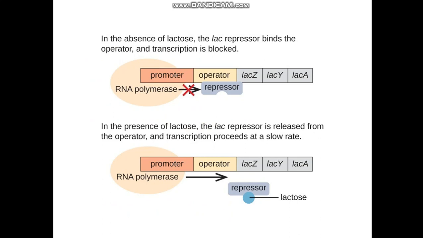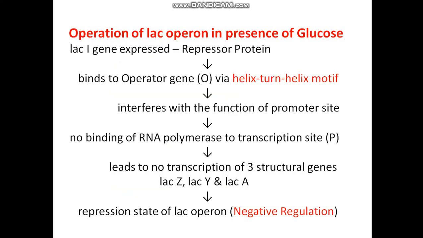What happens in the absence of lactose? The repressor is attached to the operator site and RNA polymerase cannot identify the initiation complex and the transcription is inhibited. But when lactose is present, then the repressor is detached from the operator site by the lactose and RNA polymerase can identify the operator site and attach to it, and the transcription of the enzymes starts.